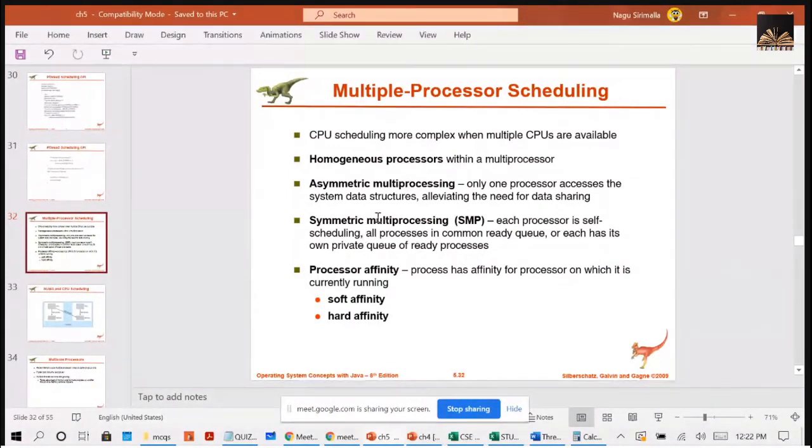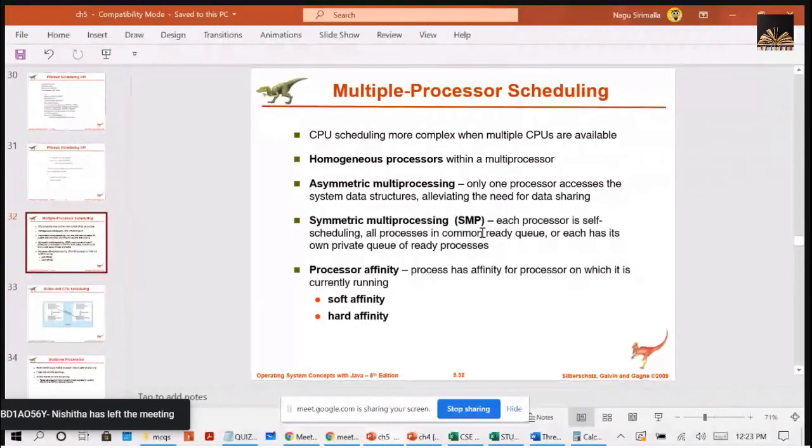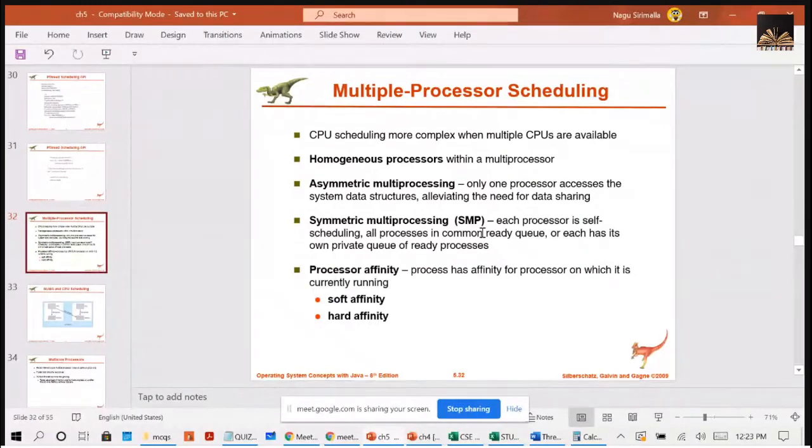But when it comes to symmetric, two things are possible. They can share a common ready queue or they can have their own private queues. When they are sharing the common ready queue, they have to be careful that two processors do not try to take a single process for execution. And when they have their own private queues, we have to be careful that two processors should not be referring to the same memory location.